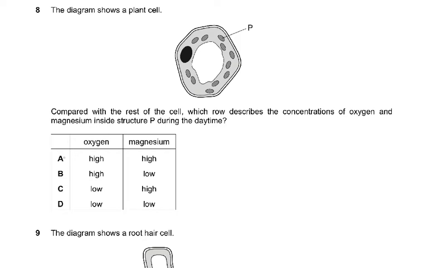Question number 8. The diagram shows a plant cell compared with the rest of the cell. Which row describes the concentrations of oxygen and magnesium inside structure P? Now, what is structure P? It's the chloroplast. So, what would it be during the daytime? Now, they've also said daytime, so you've got to understand the daytime. What is it going to be?